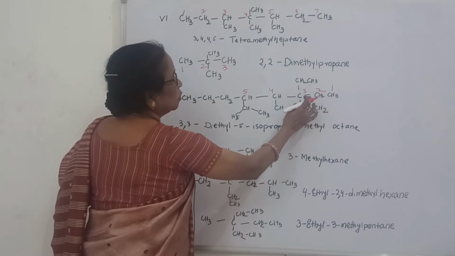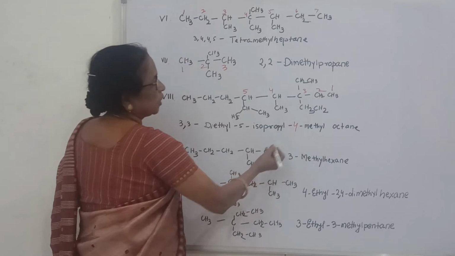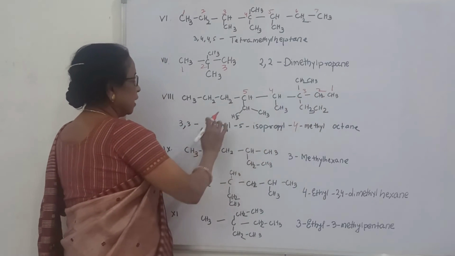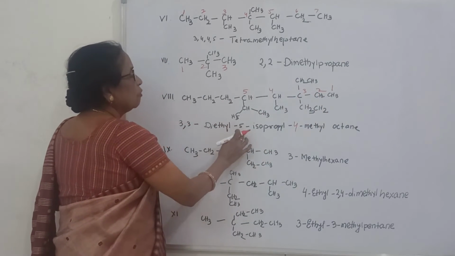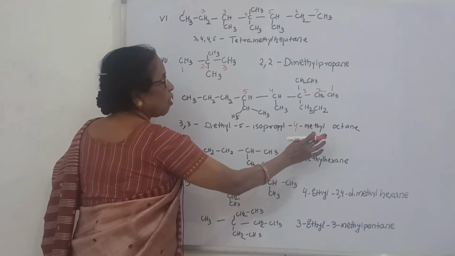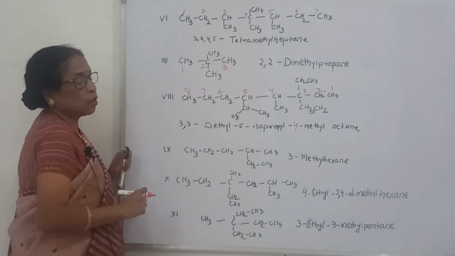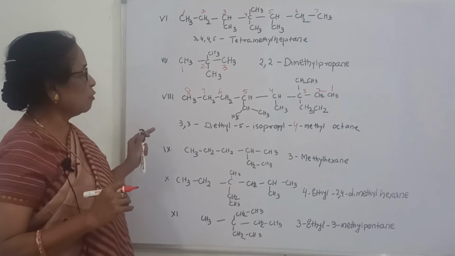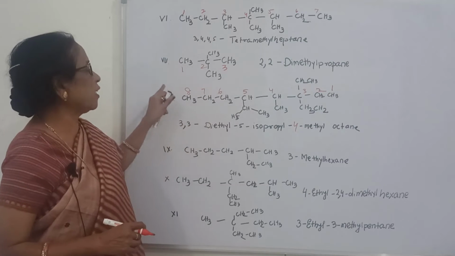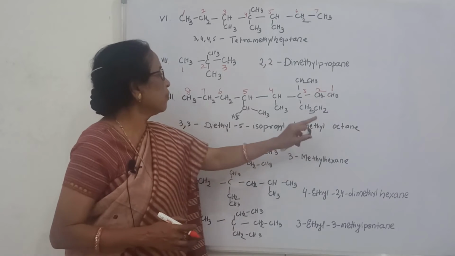1, 2, 3, 4 methyl. So it is 4 methyl. That means here again see 1, 2, 3 diethyl, 5 isopropyl, 4 methyl octane, and here 5, 6, 7, 8. Now see again, it is a complicated one, but when you count 1, 2, 3, 4, 5, 6, 7, 8, that will be 8 carbon. 8 carbon will be octane. Okay, the octane. 1, 2, 3.